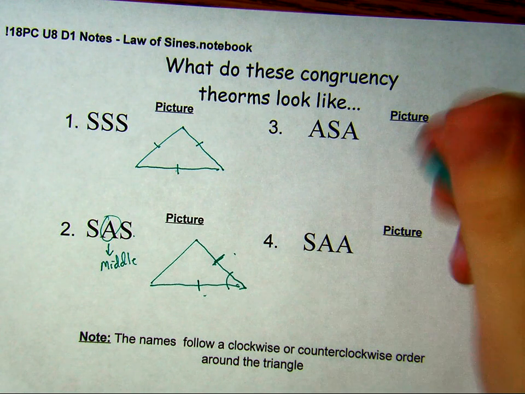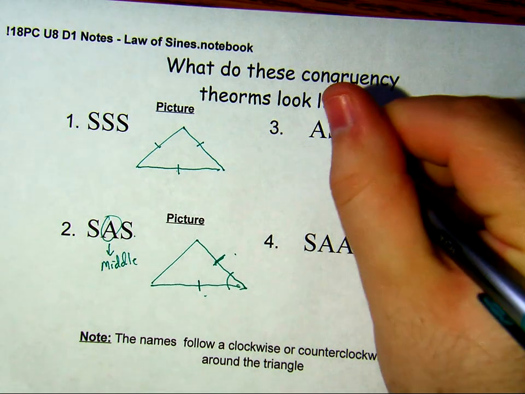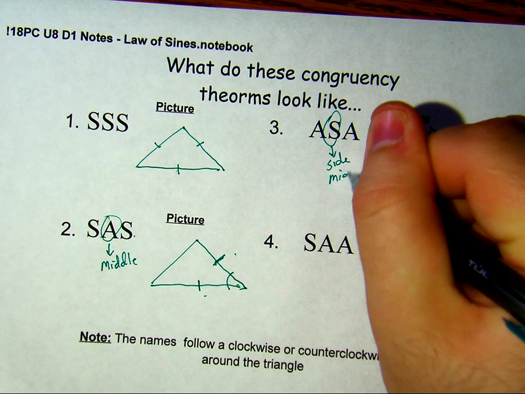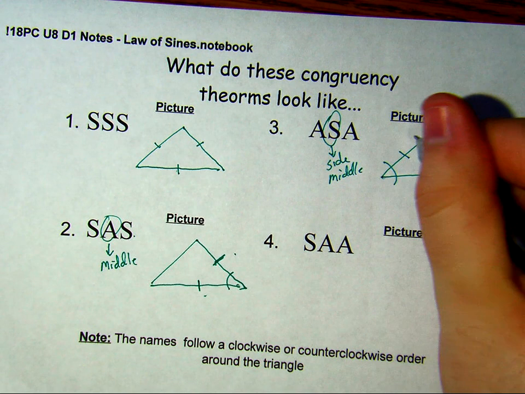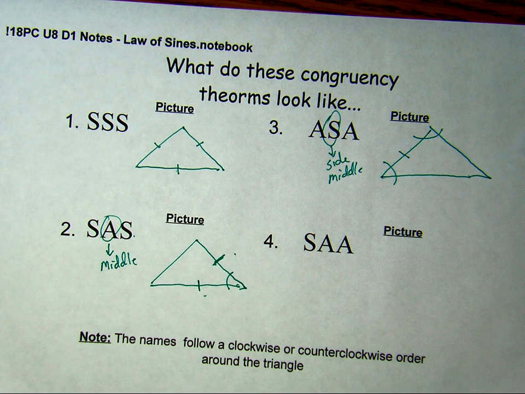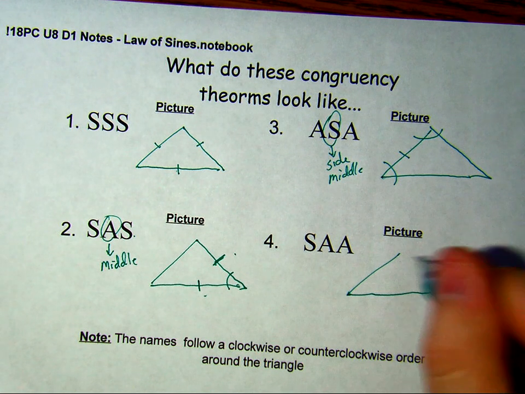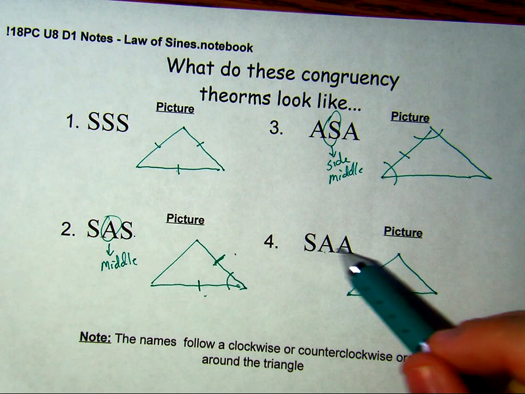ASA, the middle part here is a side. So A, side, A. Make sure you're going in a clockwise or counterclockwise position. So side, angle, angle. Here's a side.